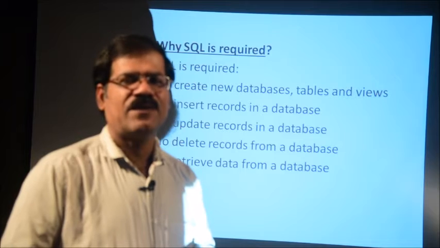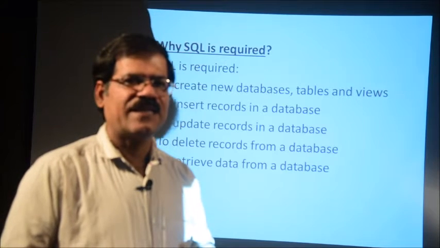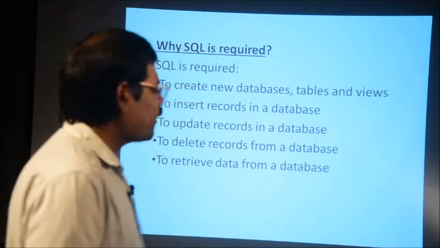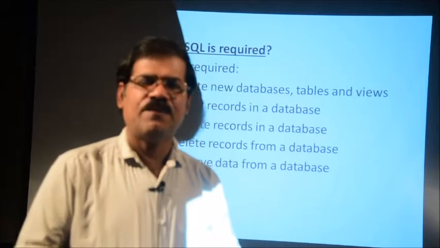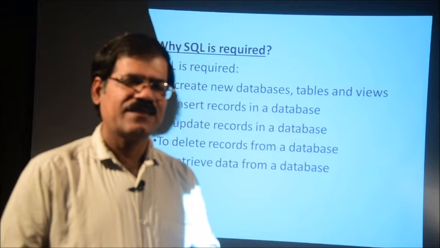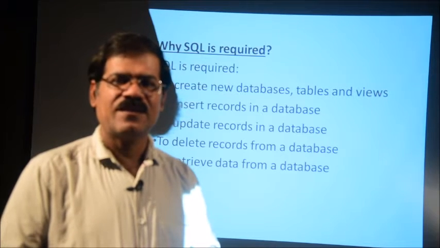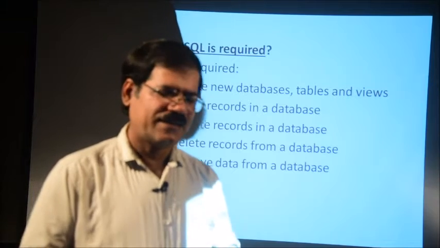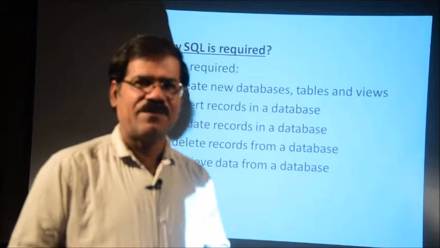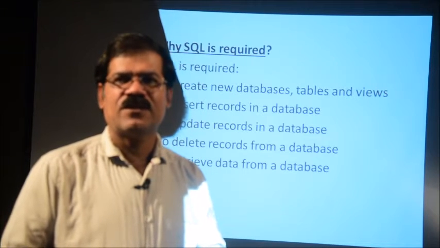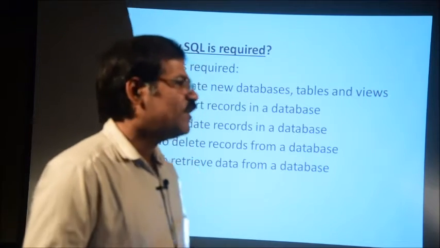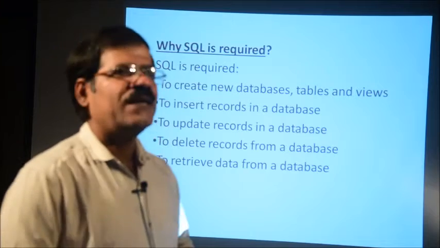Which hostel may be one of the data, different hostels, the hostel name where the student is staying is one of the data. So, the data of the student, data of the employees. What are the other data? Data of the courses, what are the courses, course number, course name, course duration, like that. The different data of the courses. These are the basic data required for a college. Similarly, a library has different books, book number, book name, book price, book author, these are the data of a library. So, different data are required to build a college database.